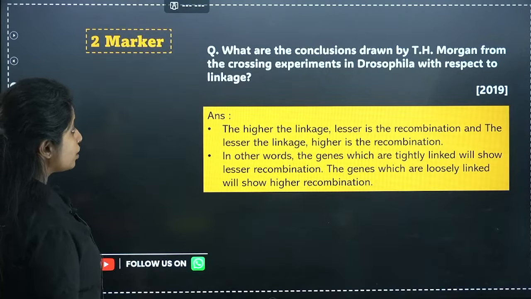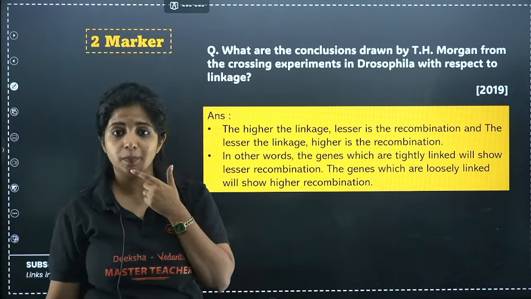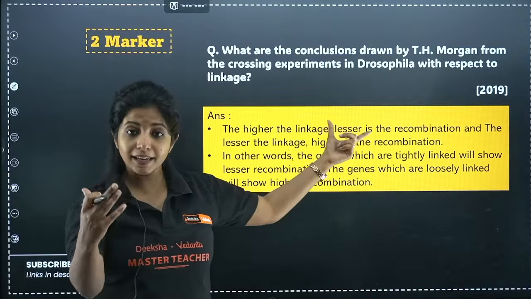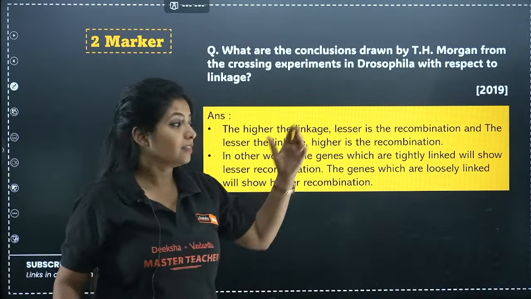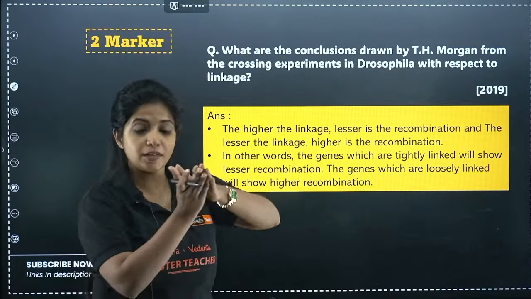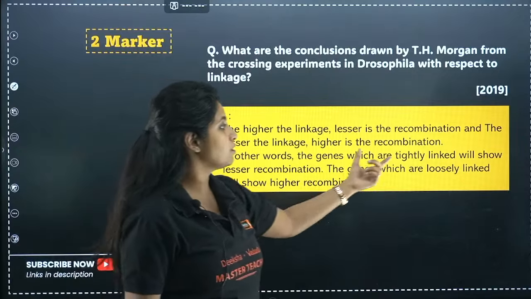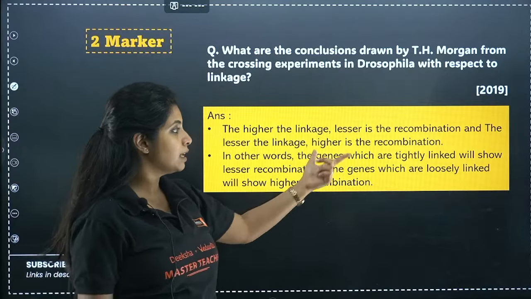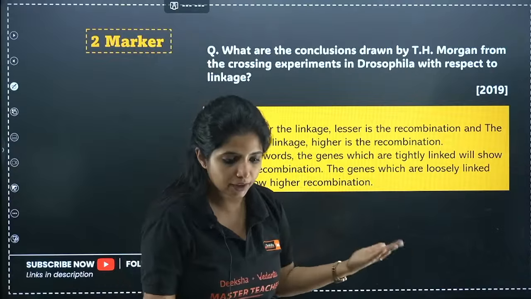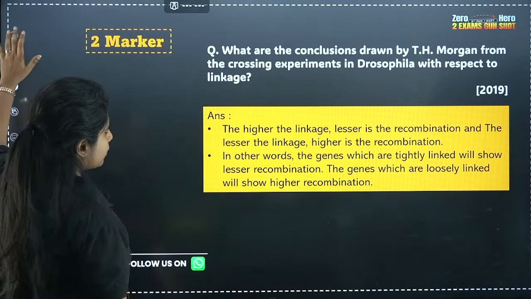Now, do we have one more question? Yes. What are the conclusions drawn by T.H. Morgan's crossing over experiment? He said the higher the linkage, that means the tightly linked genes, the recombination is going to be less. The lesser the linkage, that means if they are far away from each other, more recombination will be there. In other words, genes which are tightly linked will show lesser recombination. The genes which are loosely linked will show higher recombination. Same thing, different questions.